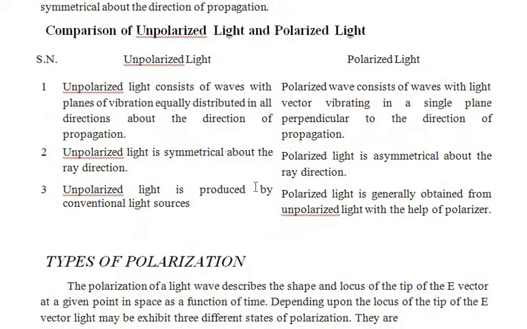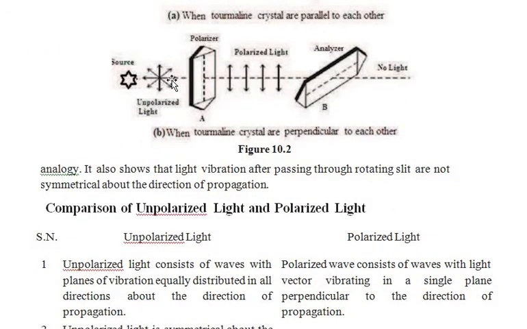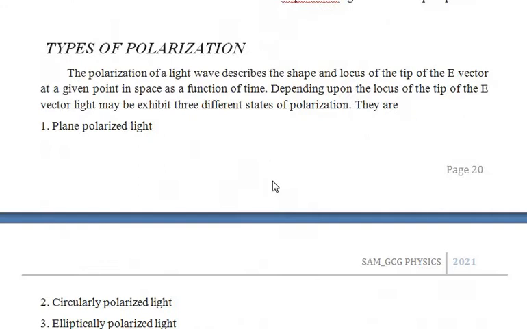Then we have seen the difference between unpolar light and polar light. Unpolar light is the natural light, which consists of different types of vibrations in all directions, whereas polar light is the light coming out from the polarizer and it consists of one type of vibrations. Now we are going to see in this video the types of polarization.